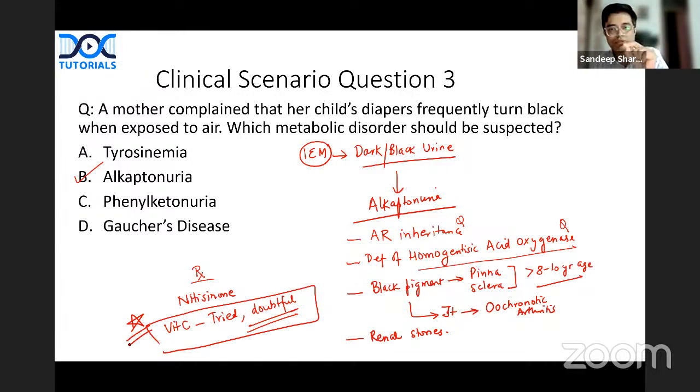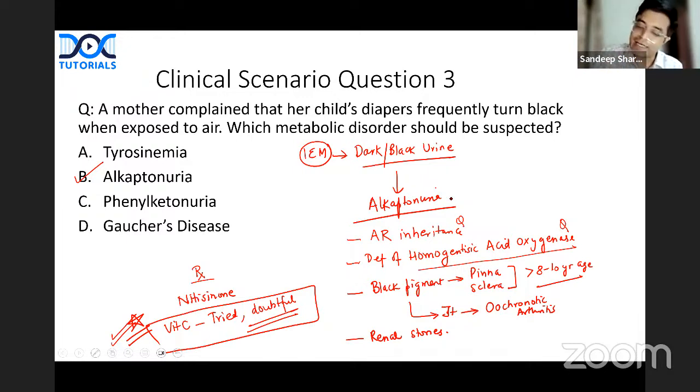Remember, some questions, about 10% in the exam, will be ones that few people can answer. They will check for recent updates. This is the recent update given in OP Ghai 10th edition. Also mentioned in multiple review articles and recent Nelson as well. So add this: in old editions and old guide books it is mentioned vitamin C and nitisinone both are tried. New guidelines, new textbooks say nitisinone alone is effective. Vitamin C alone is not effective.